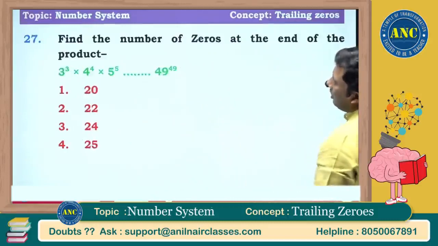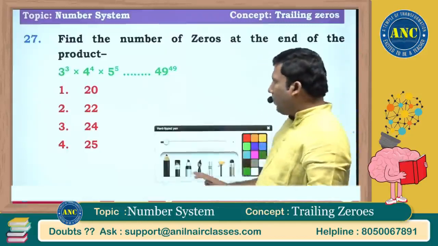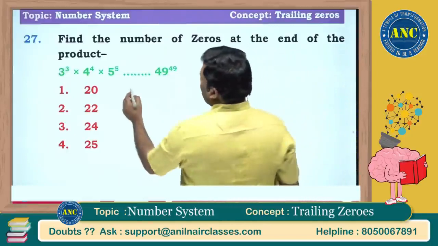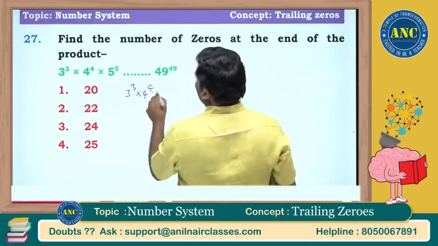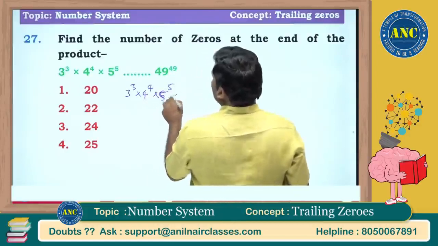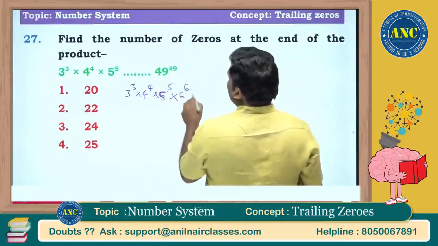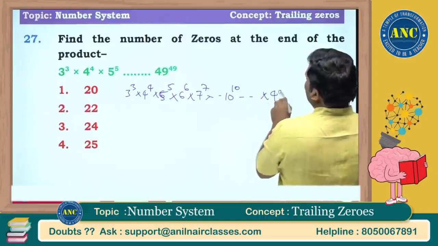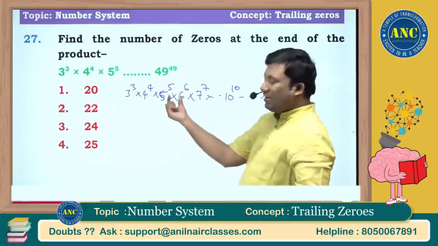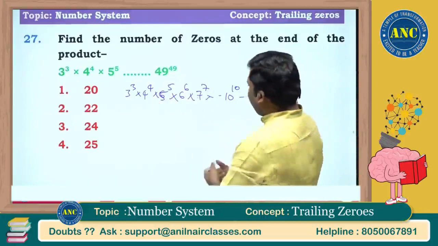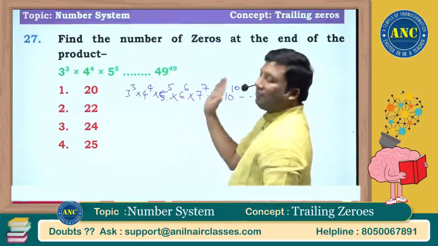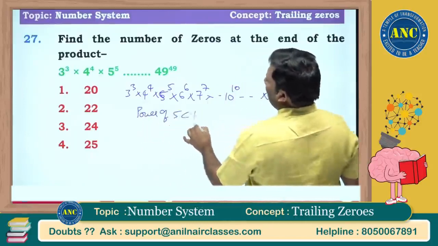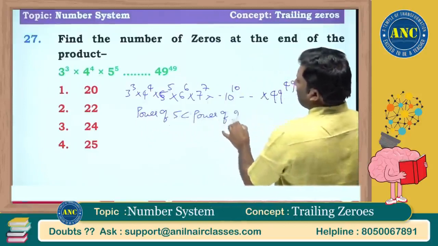Similar question. Now see here, sir. 3 power 3, 4 power 4, 5 power 5, up to 49 power 49. So these are 3 power 3, 4 power 4, 5 power 5 and 6 power 6, 7 power 7, 10 power 10 and so on up to 49 power 49. Every second term is a power of 2. Every fifth term starting from 5 power 5 is a power of 5. So the power of 5 is less than the power of 2.